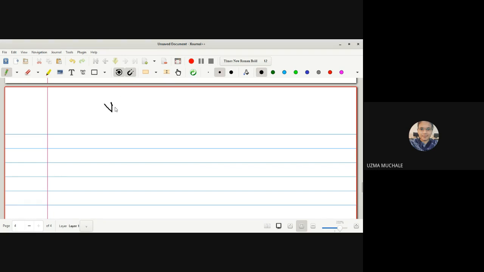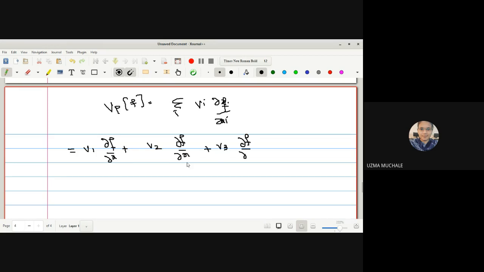What is VPF? We know that VPF is equal to the summation over i of vi dou f by dou xi. I can write it in the form of a summation like this. Now let me expand this. So what I get is v1 dou f by dou x plus v2 dou f by dou y plus v3 dou f by dou z. Sorry, here it should be dou f by dou y and dou f by dou z, all evaluated at a point P.